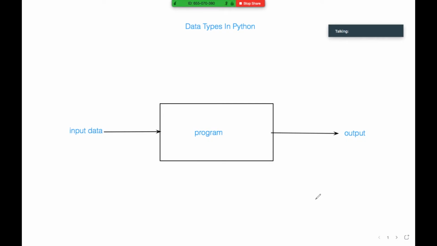Here I'm going to give you an idea about data types in Python programming. While learning any programming language, the first thing is to understand what data types a programming language can support. Any program needs input data to provide an output. So the input can be a number, it can be a text, and it can be a true or false value, right? So we need to understand what type of input a programming language can support.